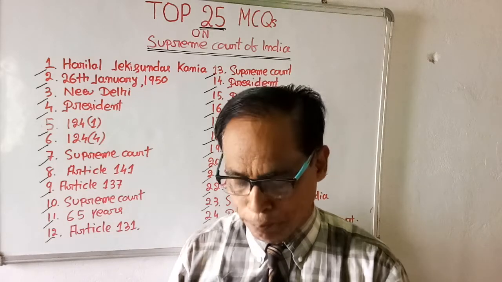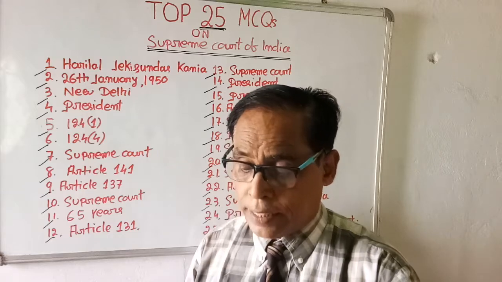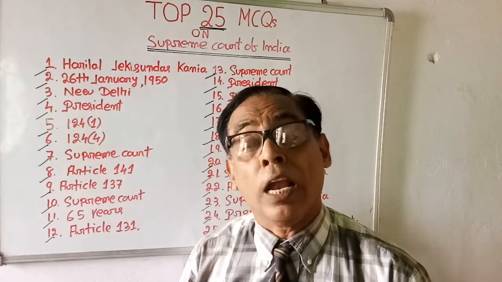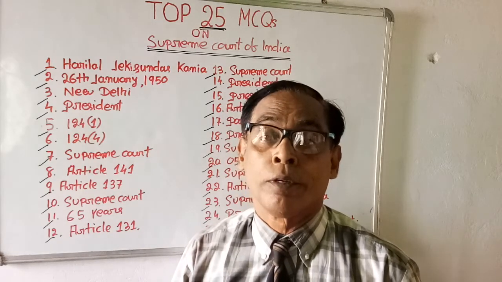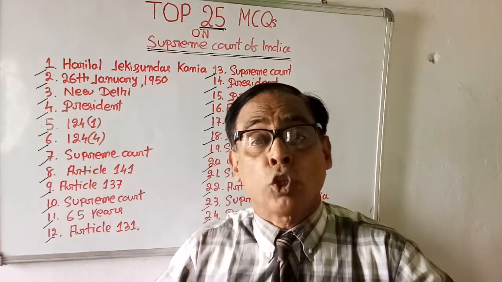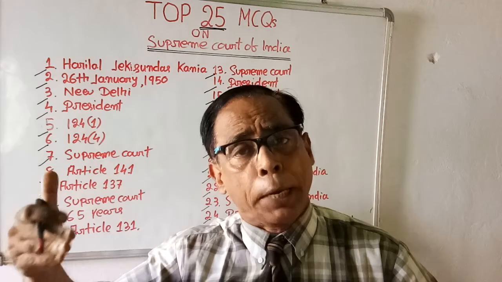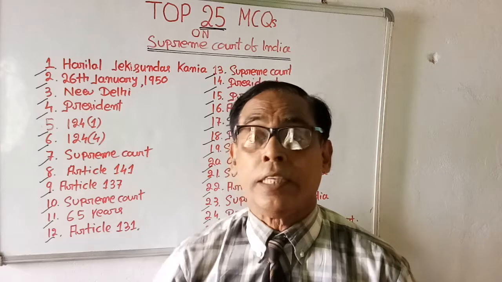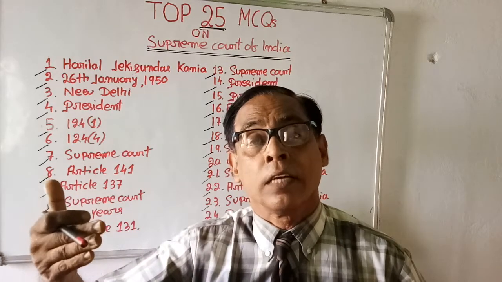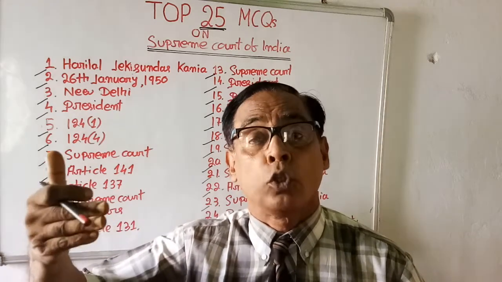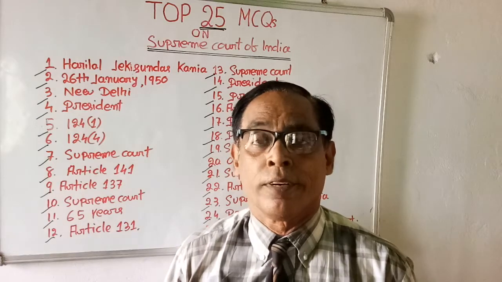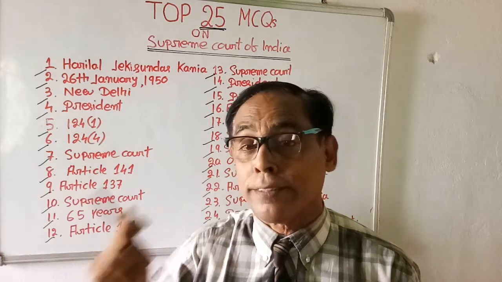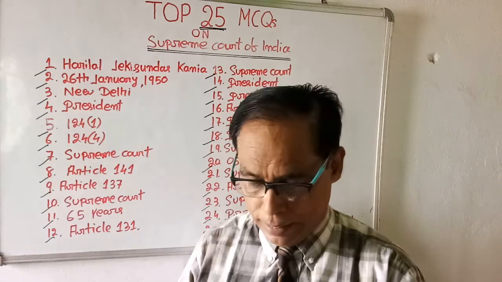It is very important. Which article says about removal of judges of Supreme Court? Judges of Supreme Court can be removed, can be impeached. But the question is, which article says about the removal of judges of Supreme Court? Options are 4 before you. Just test your general knowledge.